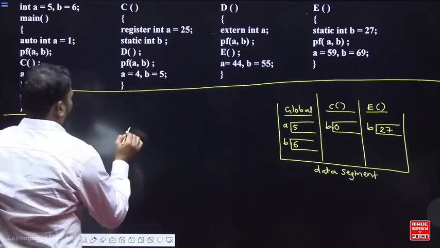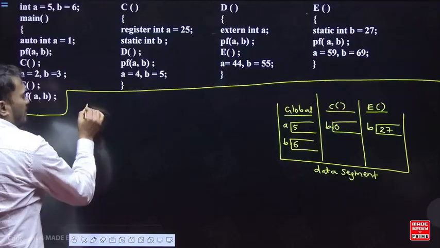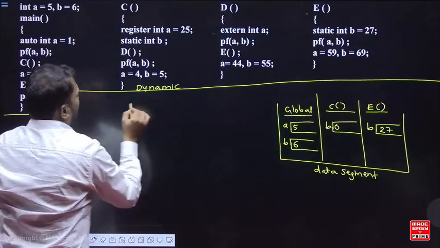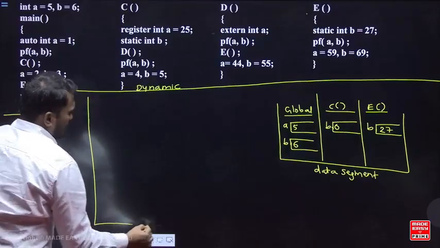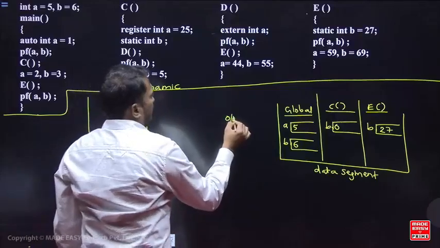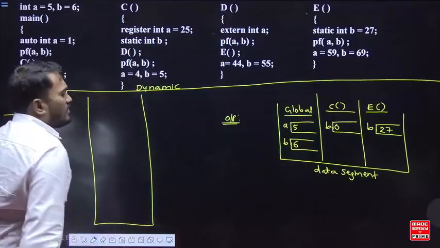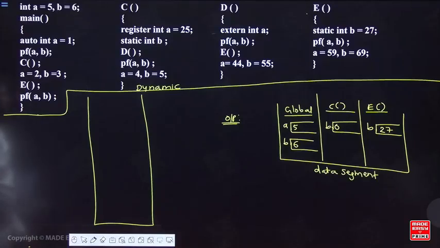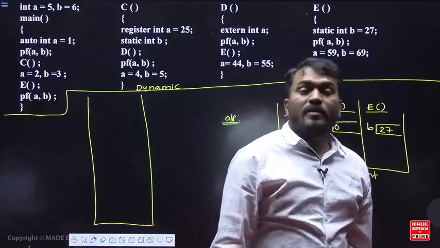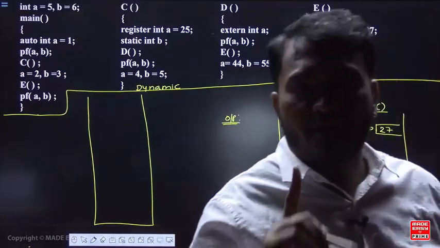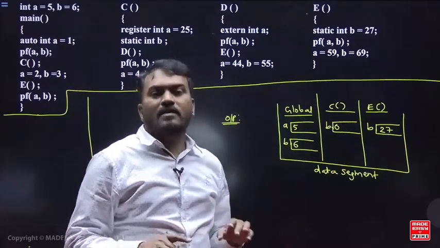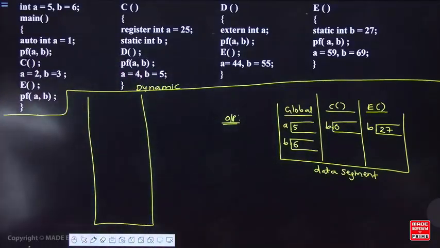Okay, so now I am solving with the dynamic scoping. So just listen carefully. So many students are making mistakes in the dynamic scoping. So I am going to write the output here. So let's try to understand. Listen carefully, you need to pay proper attention, complete concentration when I am explaining. Even a small doubt, listen carefully, because I cannot go back and explain once again. That is not possible.